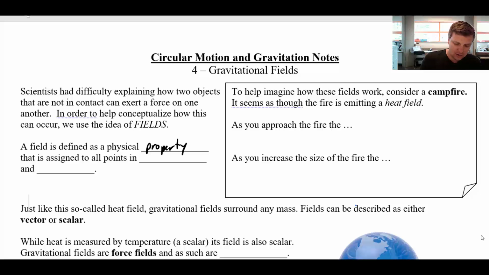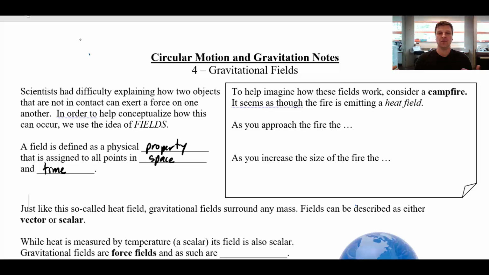that is assigned to all points in space and time, which is really just a fancy way of saying that a field is something that has some sort of source and that it extends out from that source in all directions. So if you think, for example, of a campfire, you might think of that campfire as being surrounded by a heat field, that there's this amount of heat that radiates outwards from the central source of the fire.